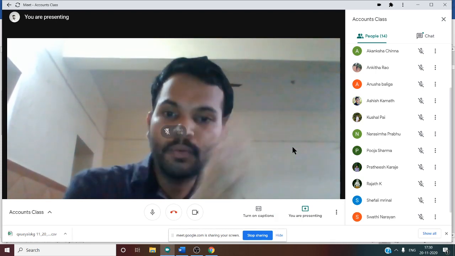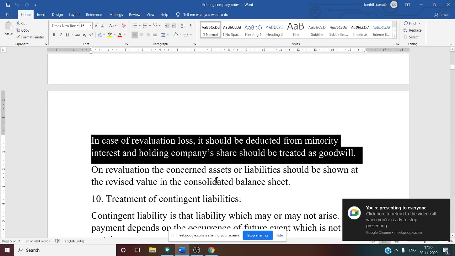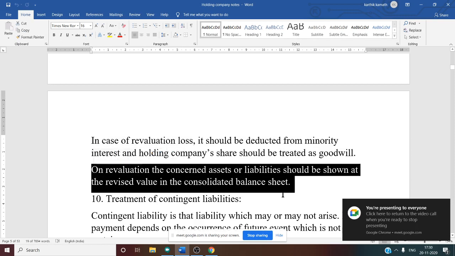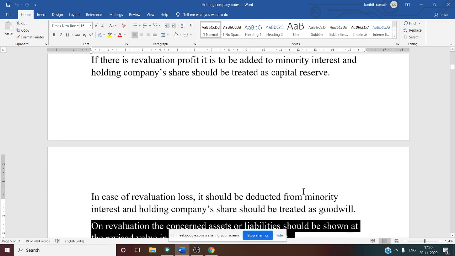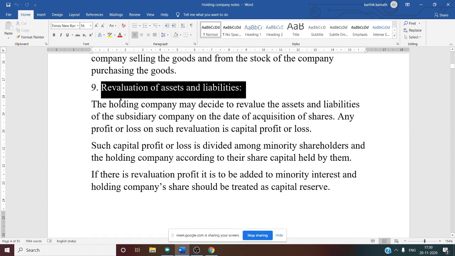So that is equivalent to goodwill. This we have discussed in the previous working note. On the revaluation of the concerned assets and liabilities, they should be shown at the revised value in the consolidated balance sheet. This is also very important, that is, we should show the agreed value. This is about working note number 9, the revaluation of assets and liabilities.